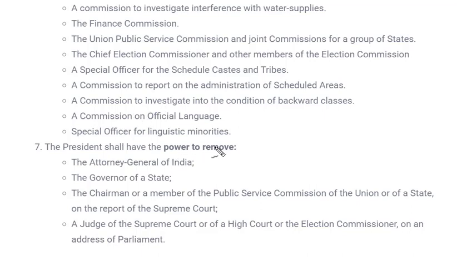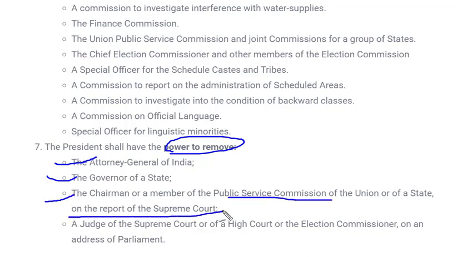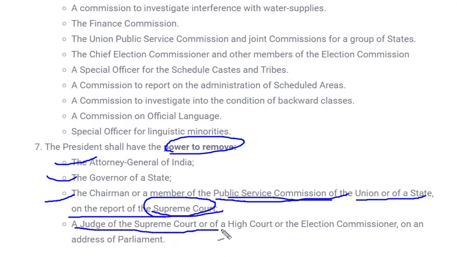Next, the president shall also have power to remove. So the president can remove a few dignitaries from post. For example, he can remove the Attorney General of India, Governor of a State, Chairman or Member of the Public Service Commission of Union on the report of the Supreme Court. Now here, as I told, there are certain restrictions for him to perform his activity. If he has to remove the Chairman or Member of the Public Service Commission of Union or State on the report of the Supreme Court, that means the Supreme Court will make a certain report. On the basis of that report only the president can remove dignitaries from these positions. Then next is judge of the Supreme Court or High Court or election commissioner on the address of parliament.